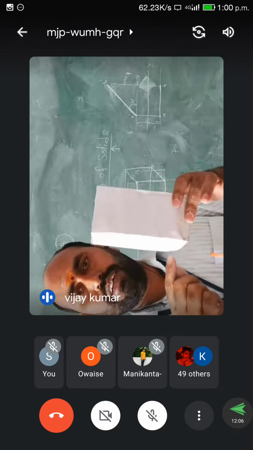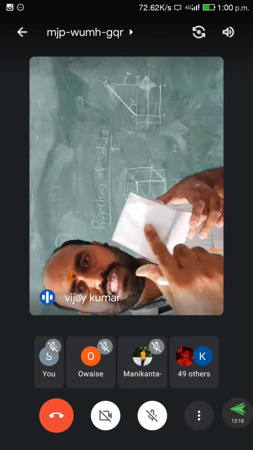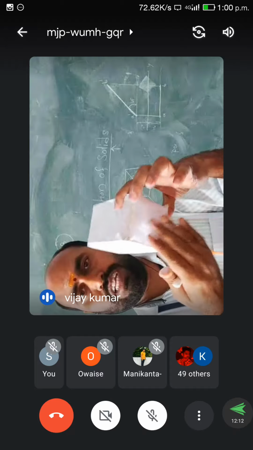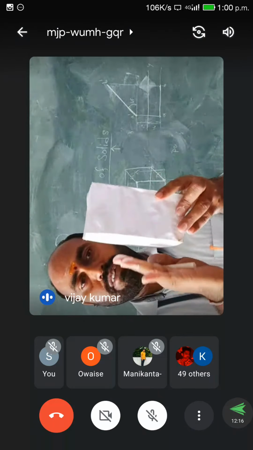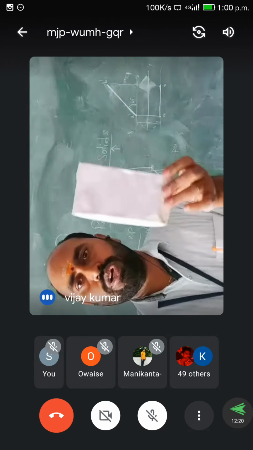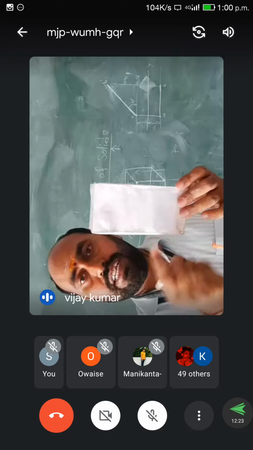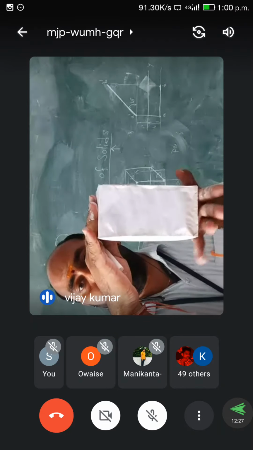The 4 sides are equal, and these rectangular planes, how many squares are there? This is one square as a top, and the bottom is also a square. There are totally 2 square planes, and 1, 2, 3, and the back one is 4. Totally 4 rectangular planes. 2 square planes combine to form a square prism.